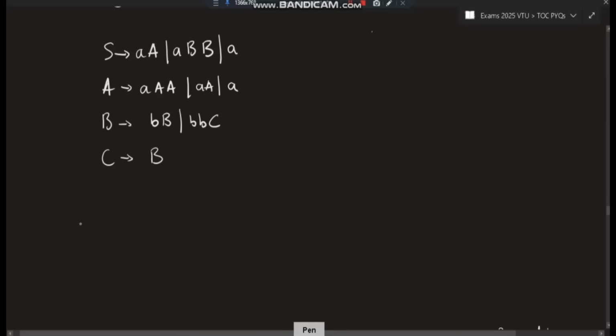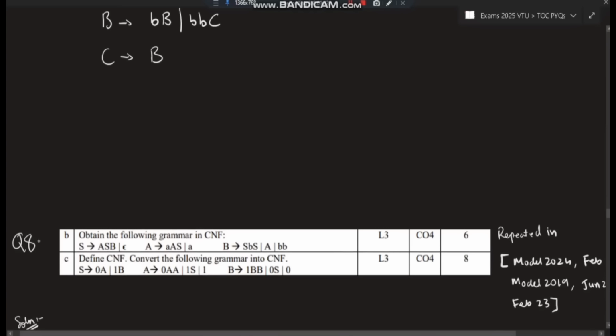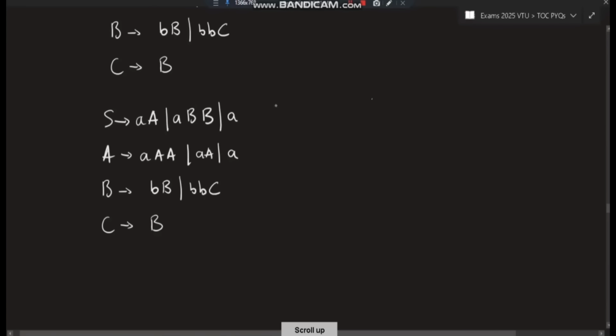Okay, see here. To remove the unit production, what is a unit production? Unit production is capital to capital. Okay, capital to capital. That is what is called unit production.